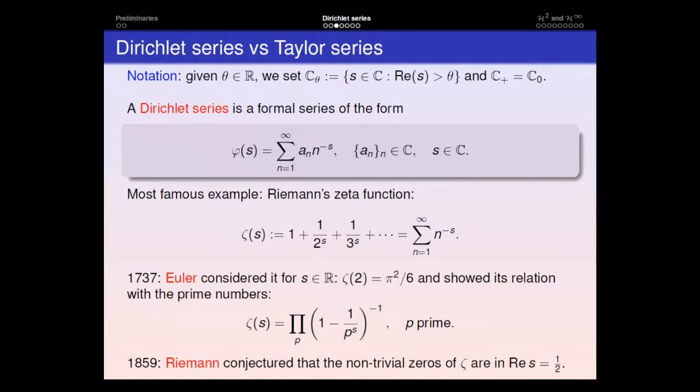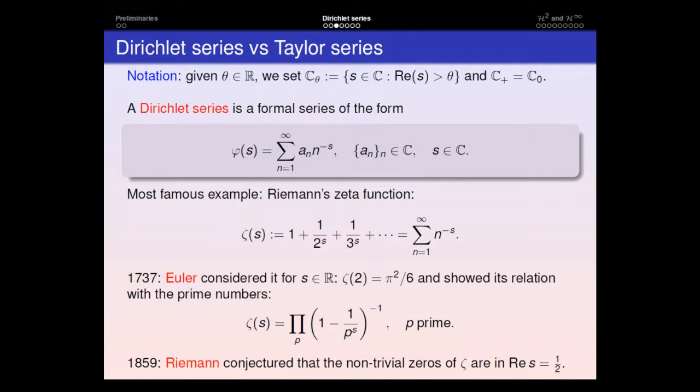And he also proved, for s real, the following relation, where p ranges over the prime numbers. And more than 100 years later, Riemann stated his very well-known Riemann hypothesis, in which he conjectured that the non-trivial zeros of zeta all have real part equal to 1/2.